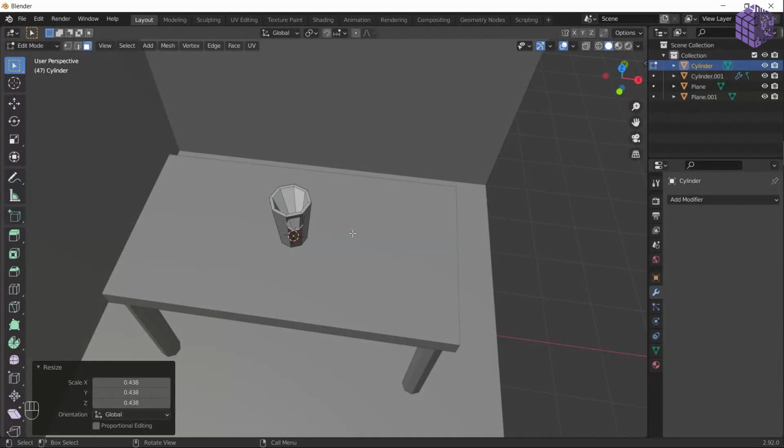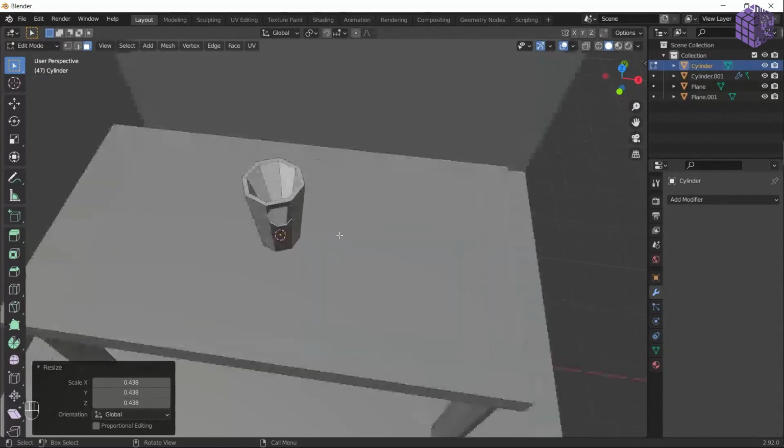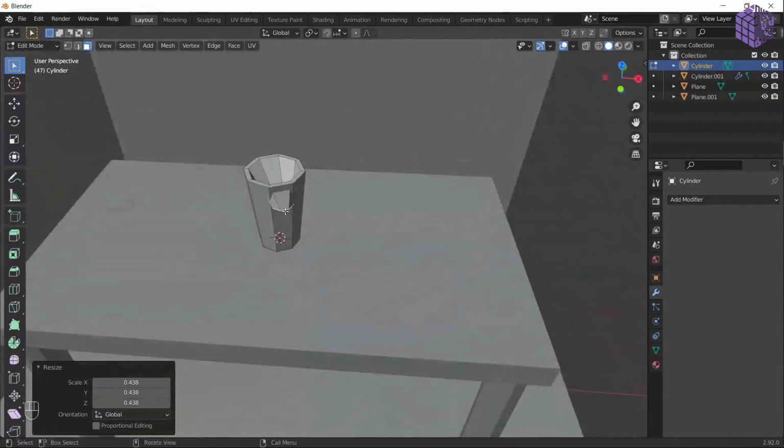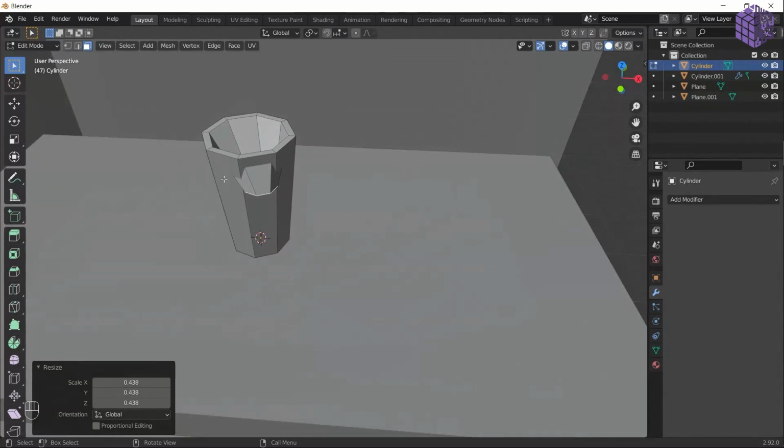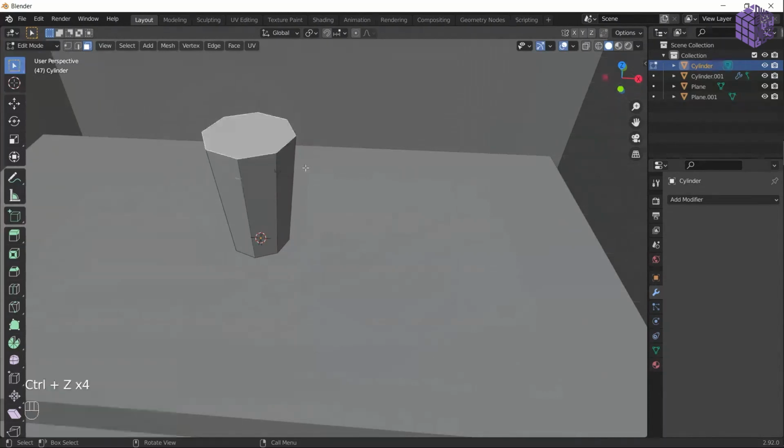So what I do is, because we are adding more geometry, more faces in the object, these are the new faces, and this is all registered in your RAM, and it takes a lot of RAM. So what I usually do, I delete that.